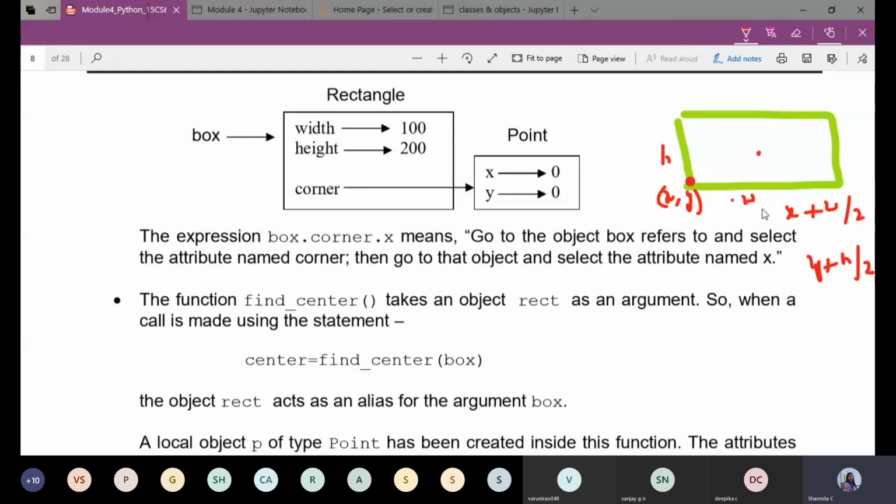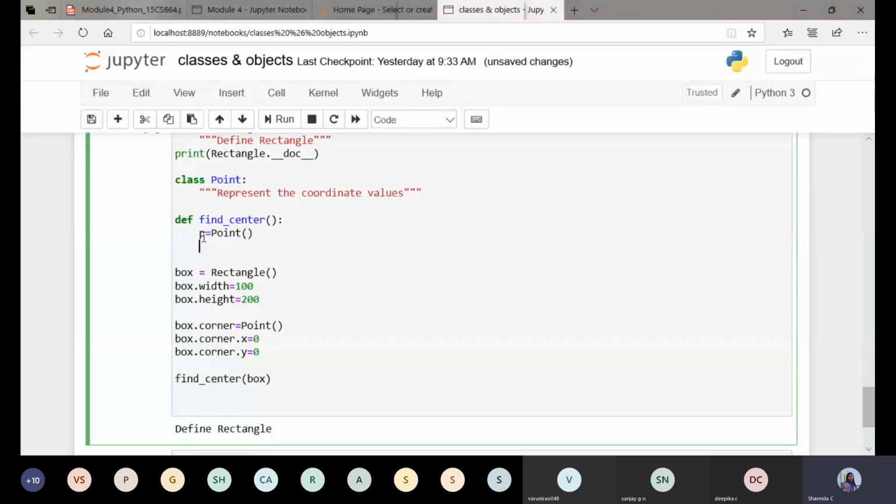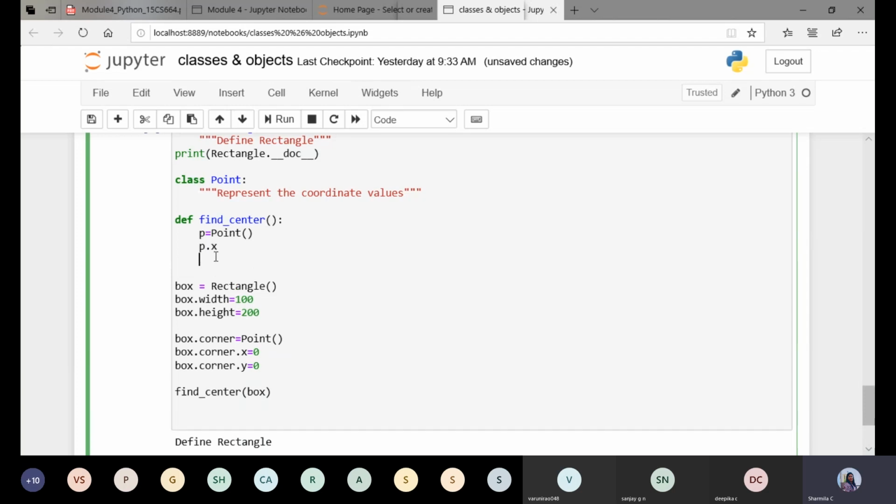Since I'm creating a new object of point, I'll make x and y the attributes of the object. What is the object now? That is p. P is an instance of the class. To this object I'm going to define two attributes: one is p dot x, the second one is p dot y.